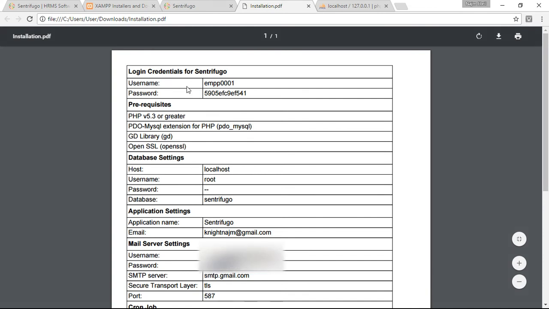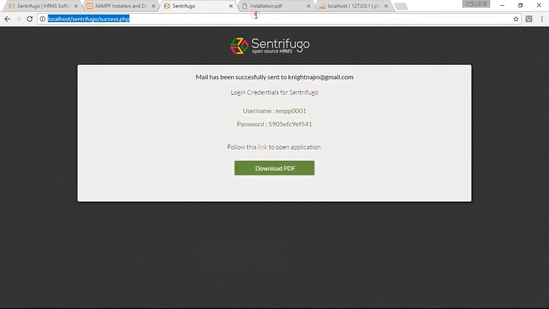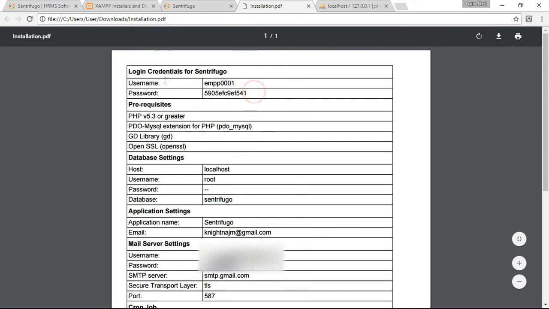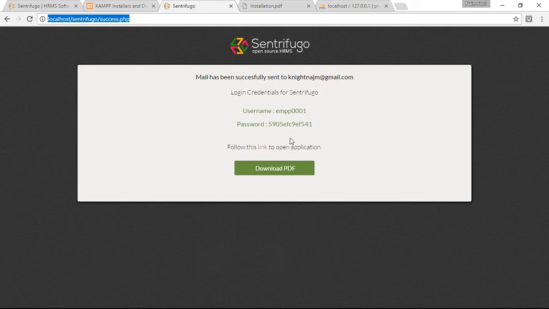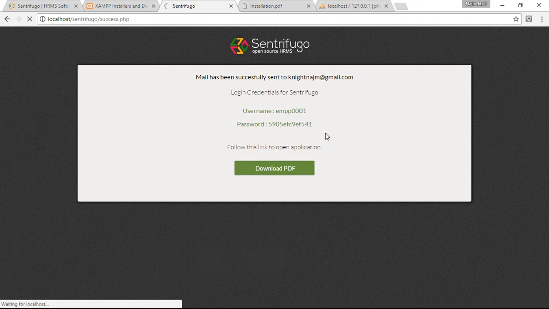So we need this information to open our Sentrifugo. Then we'll follow this link to open our application.